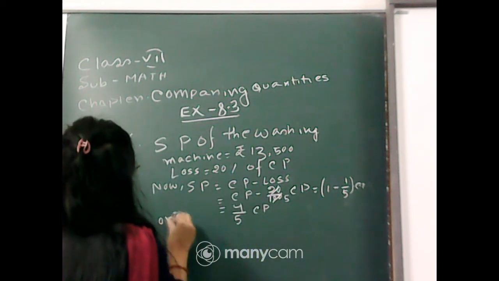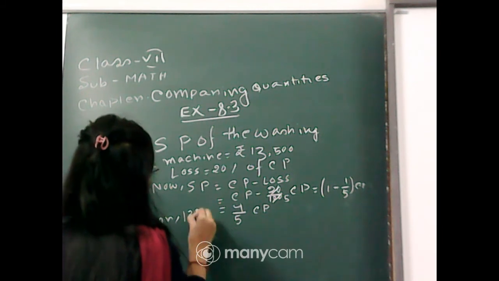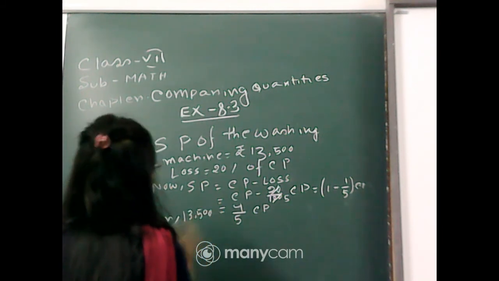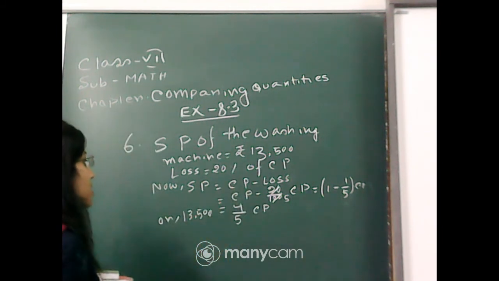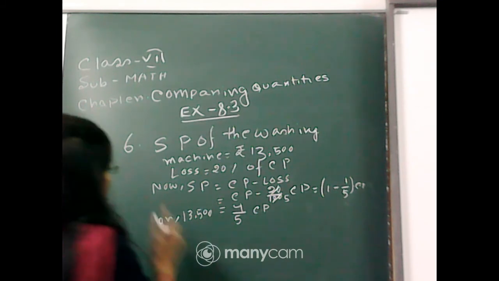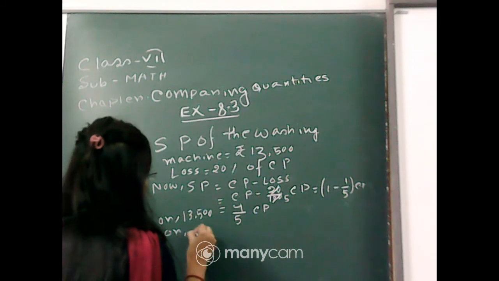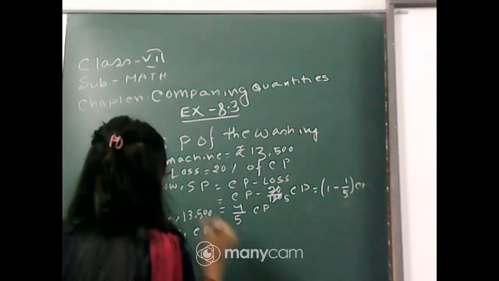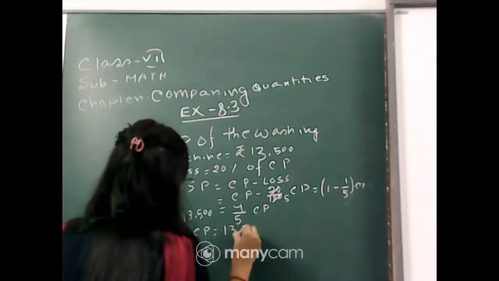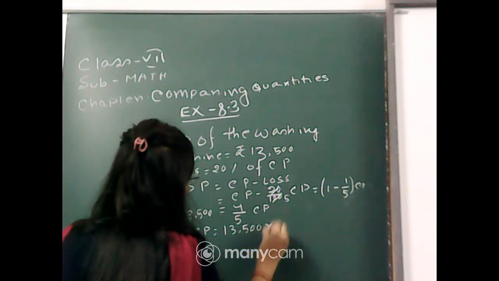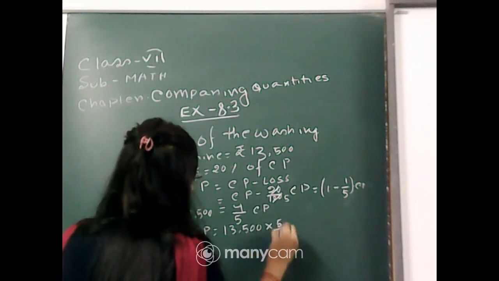Or 13,500 is equal to 4 by 5 into CP, since here the selling price of the washing machine is given, or CP is equal to 13,500 into 5 by 4.